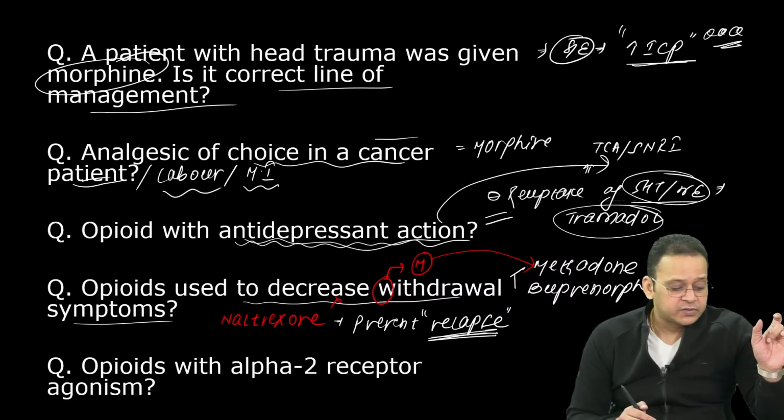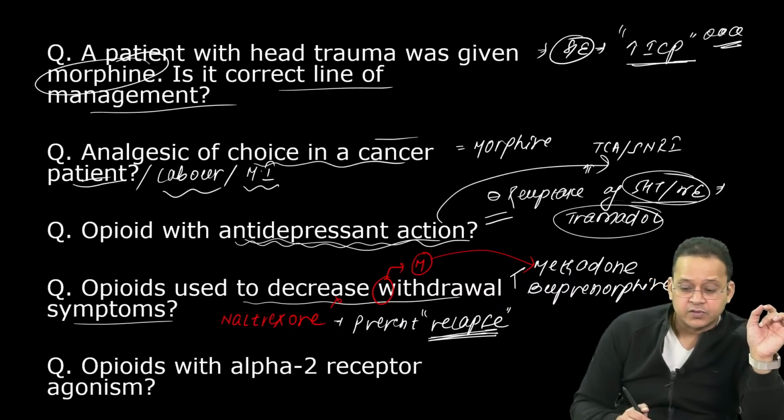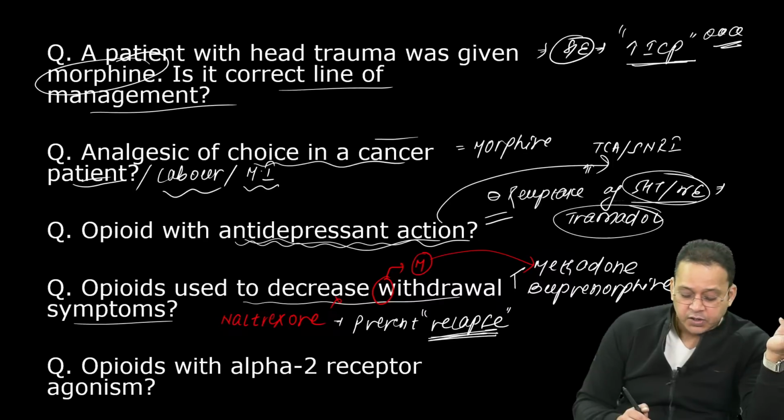Naloxone is the drug of choice for opioid toxicity, right? It has nothing to do with opioid dependence. So to decrease withdrawal symptoms, M for methadone. At least one drug you can remember. To prevent relapse, naltrexone.